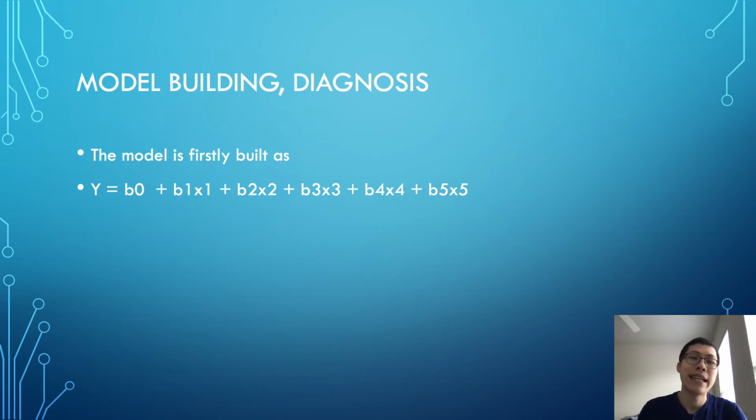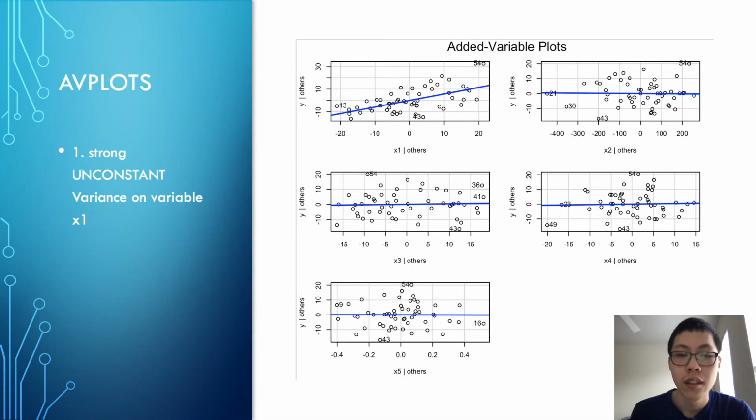As a confirmatory observational study, we first build the first order model, y equals b0 plus b1 x1 plus b2 x2 plus b3 x3 plus b4 x4 plus b5 x5. And we use this model to further examine the non-constant variance we observed in the preliminary analysis. The added variable plot is shown on the right side.